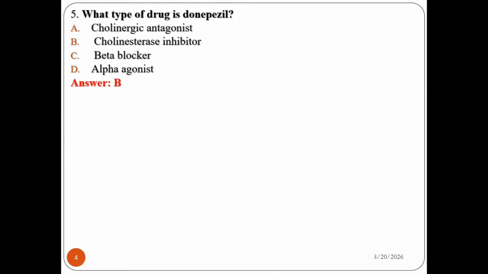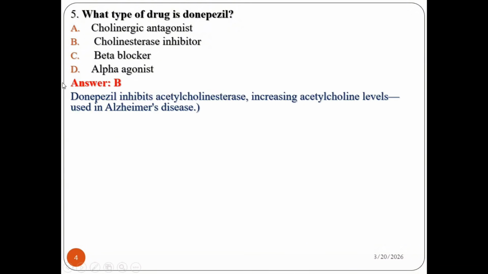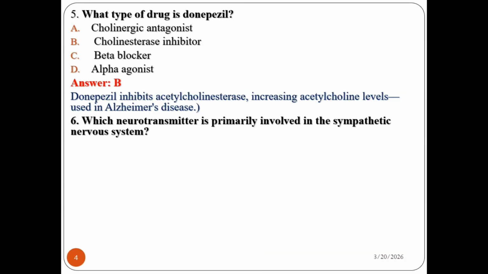I'm sure you say that it is a cholinesterase inhibitor, because donepezil inhibits acetylcholinesterase, which increases acetylcholine levels, and is mainly used for the treatment of Alzheimer's disease. So it is an inhibitor of acetylcholinesterase. You know that acetylcholinesterase is an enzyme that breaks down the acetylcholine neurotransmitter into its precursors, choline and acetyl-CoA. So this drug can be classified under cholinesterase inhibitors.